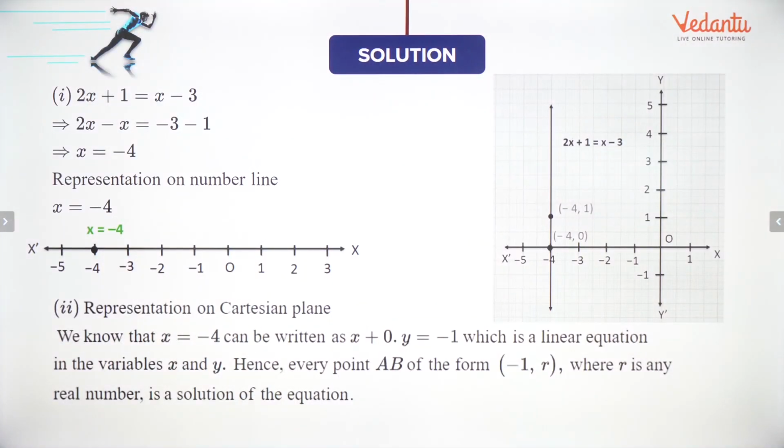So in both the cases, what is happening? See, first part is solve this part. So you'll be getting x is equal to minus 4. x is equal to minus 4. If I represent it on the number line, I am getting only a point. Understand this thing? I am getting only a point.